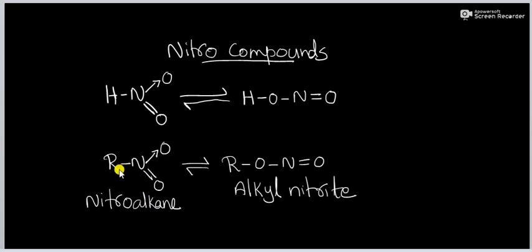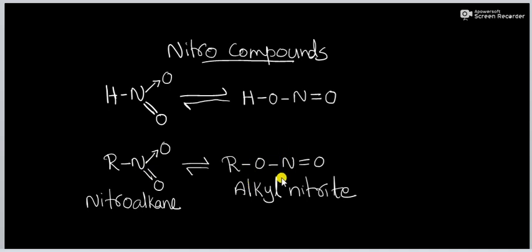If this R group is a CH3 group, what will it be called? Such a nitroalkane, that is CH3NO2. CH3NO2 is called nitromethane.